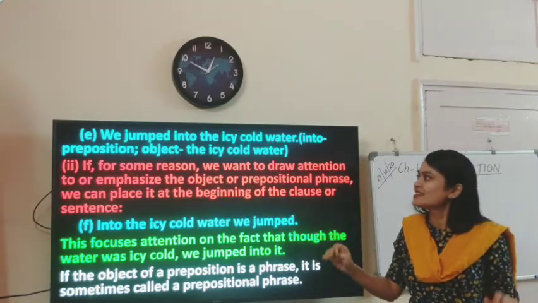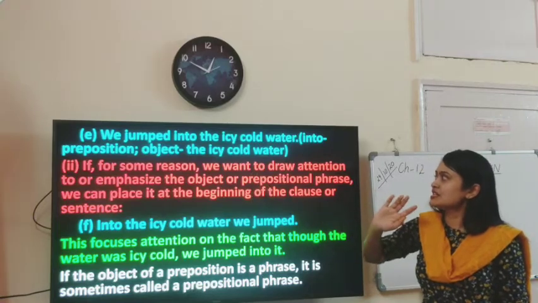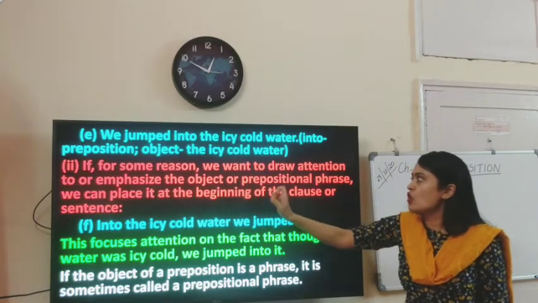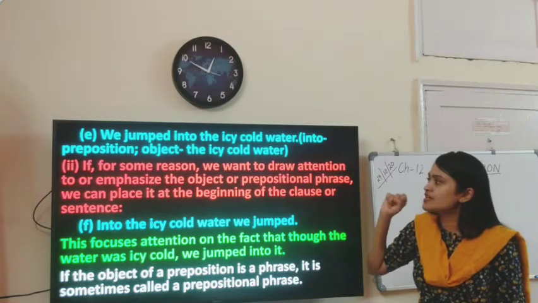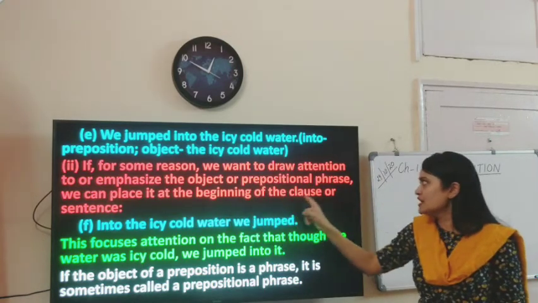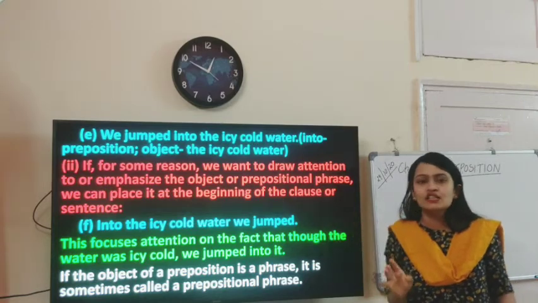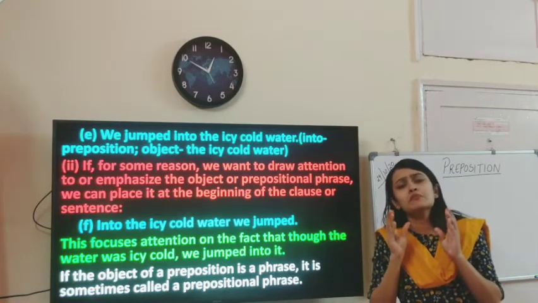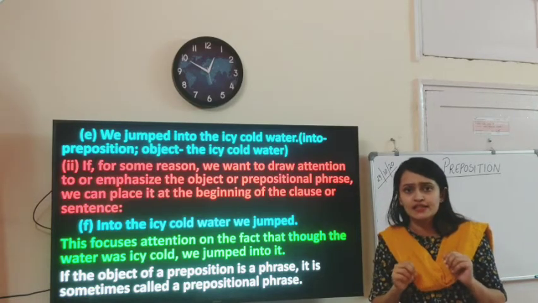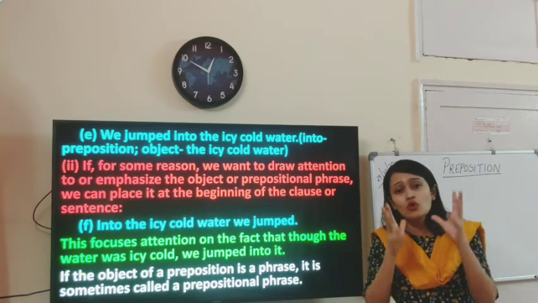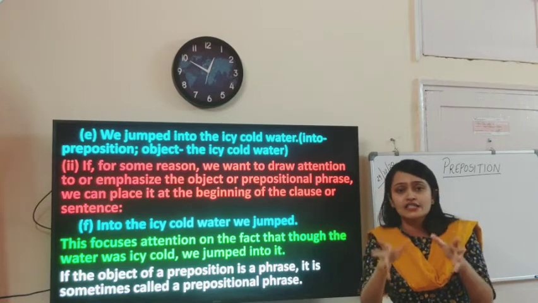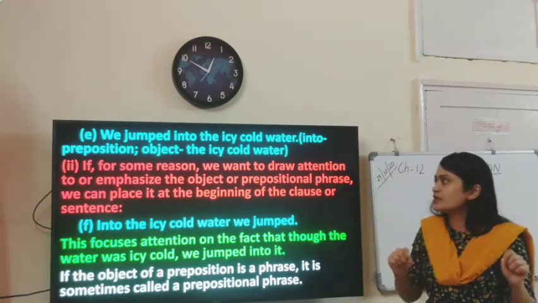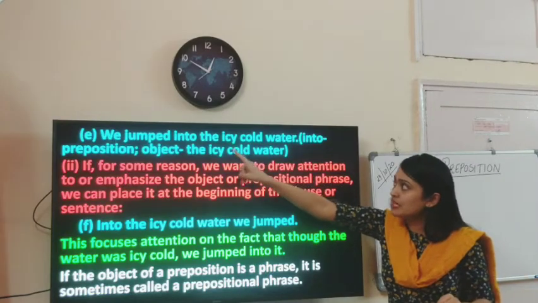Clear, children? If for some reason we want to draw attention to or emphasize the object or prepositional phrase, we can place it at the beginning of the clause or sentence. Children, when you say something, you try to focus on something more important in the sentence. So when you want to draw your attention to something, you change the construction of sentence. For example, if you see this example, we jumped.